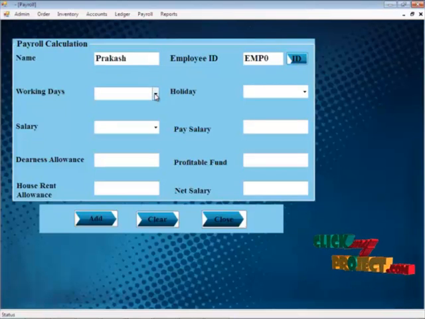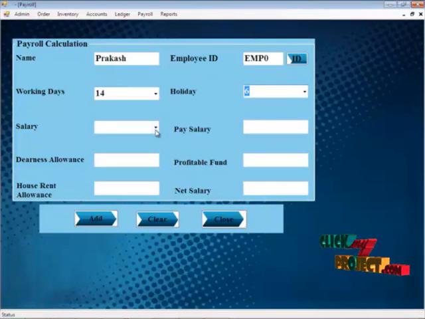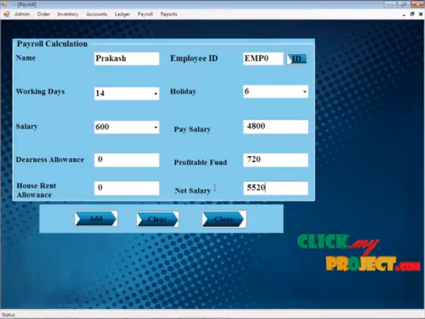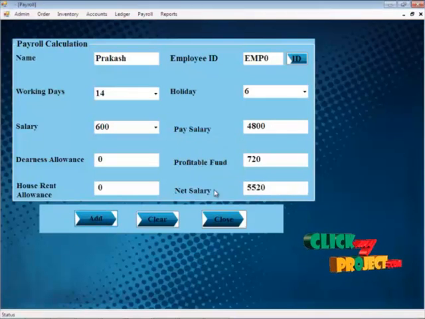When we provide the employee ID, it automatically tells the person who resides under that employee ID, and the number of working days is also mentioned. All these are mentioned, and the salary for that particular employee can also be mentioned. When we double click that, all the information is placed in the database, and we can also add it into another table by clicking the OK button.